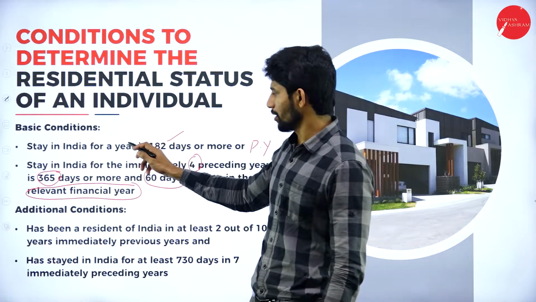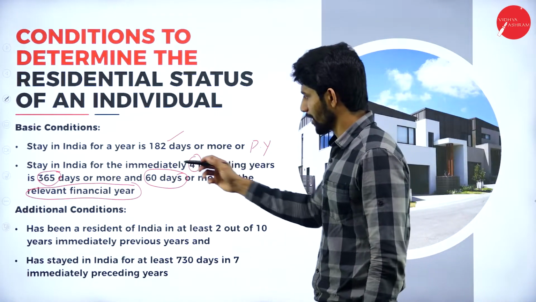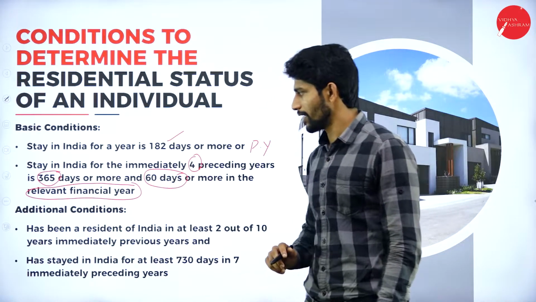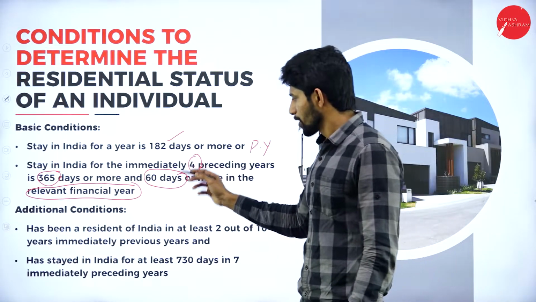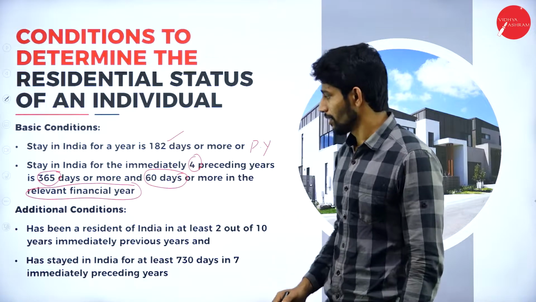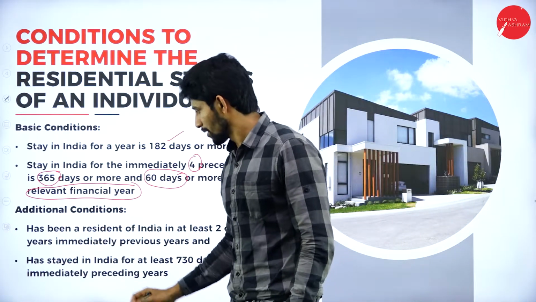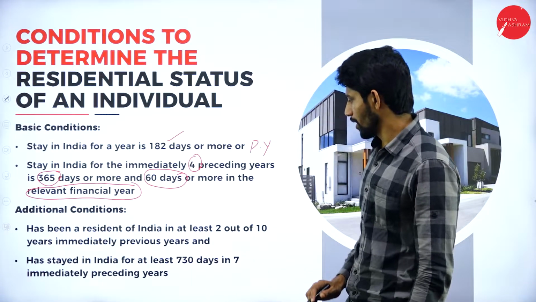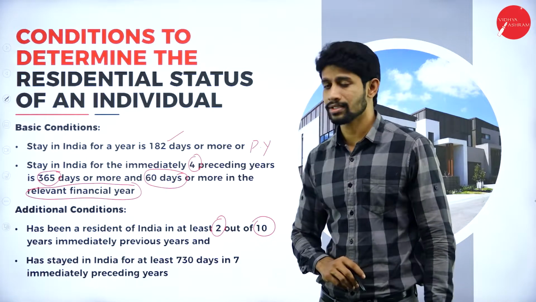So the first condition is 182 days or more during the previous year, and the second condition is 365 days or more during the last 4 previous years and 60 days in the previous year. So which are those additional conditions? Additional condition 1: has been a resident of India for at least 2 years out of 10 previous years.